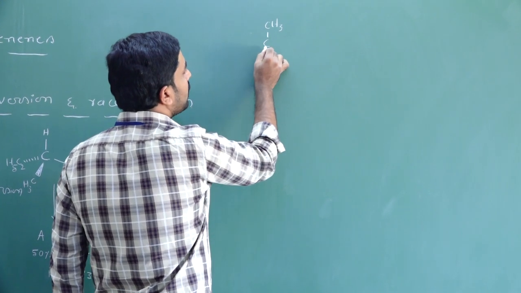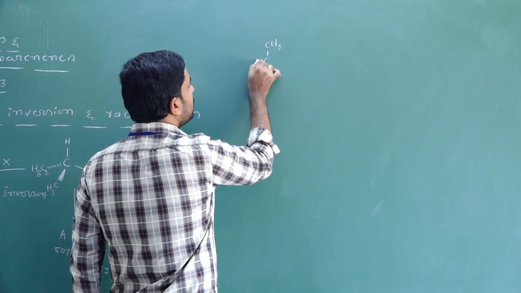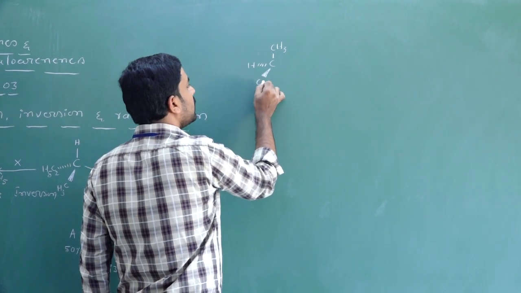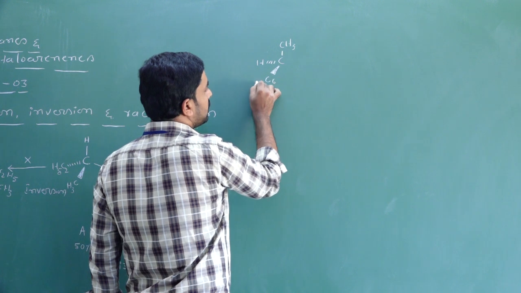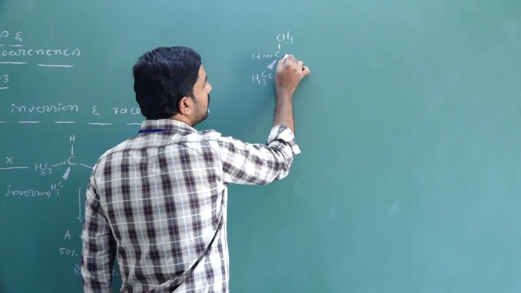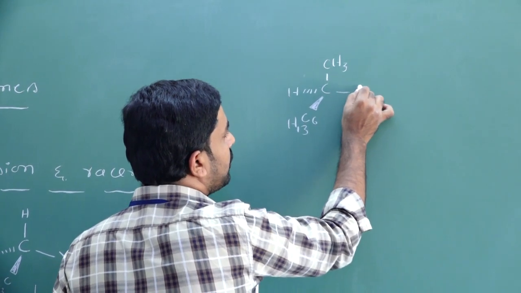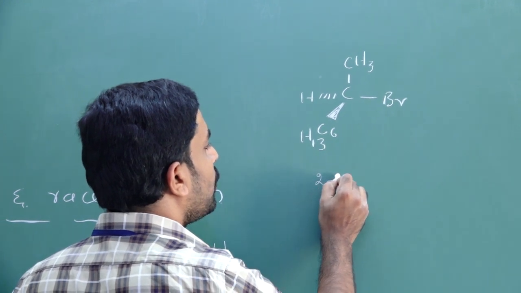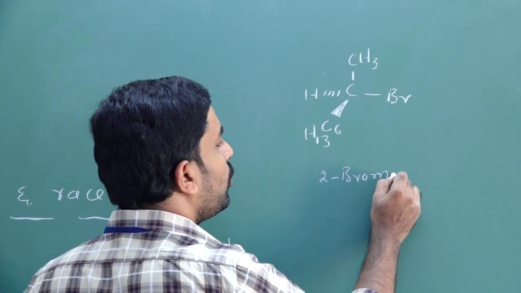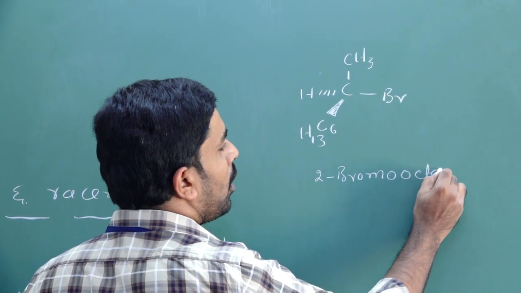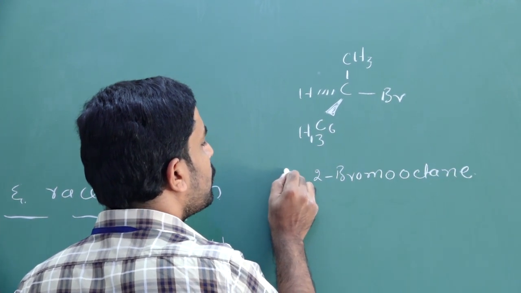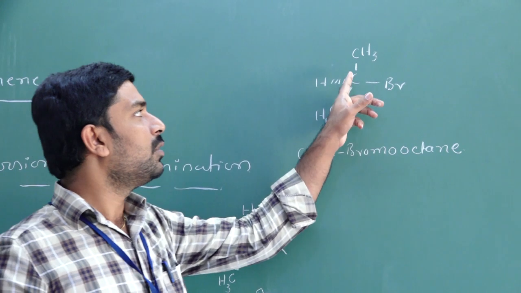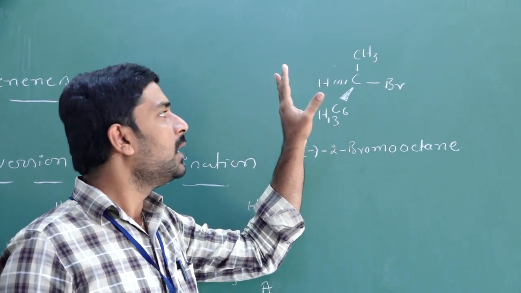CH3, hydrogen, C6H13. So it is 2-bromooctane. Here the minus indicates that this molecule is optically active, because this carbon is a chiral carbon and the molecule is a chiral molecule.